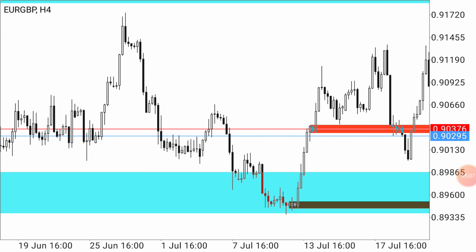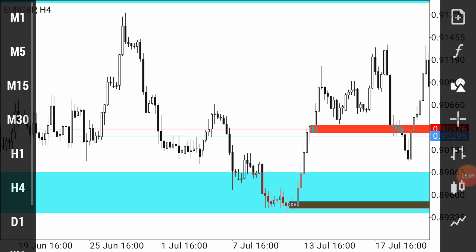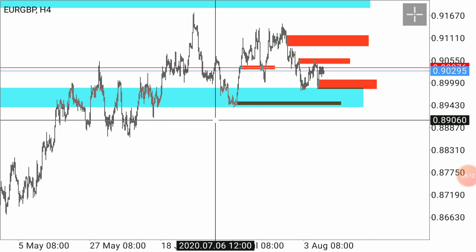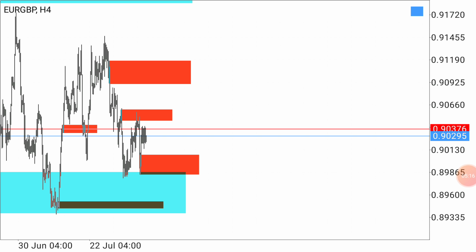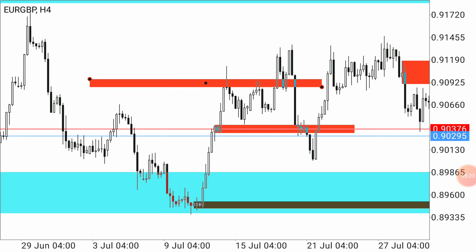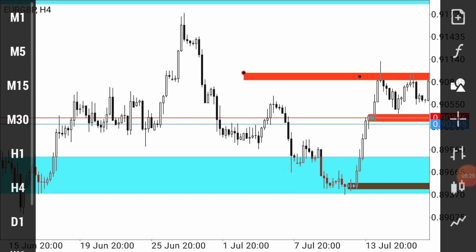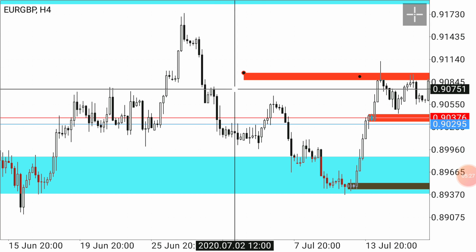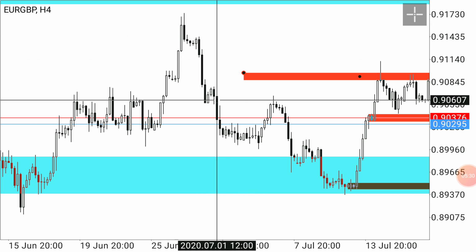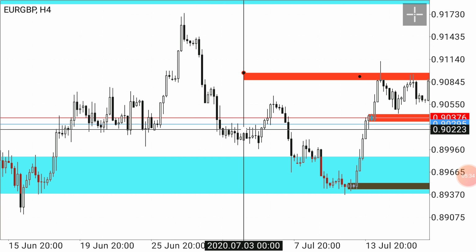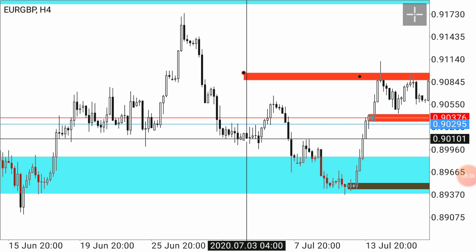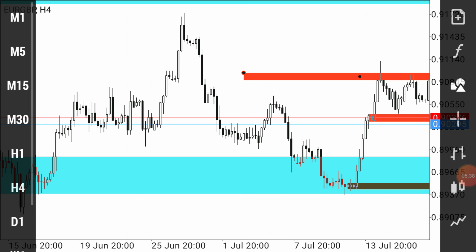Okay, again, let me take the rectangle tool. Zoom it. Now you can see, what are you thinking? Drop, base, drop, sorry, drop, base, drop, a downward continuation pattern.